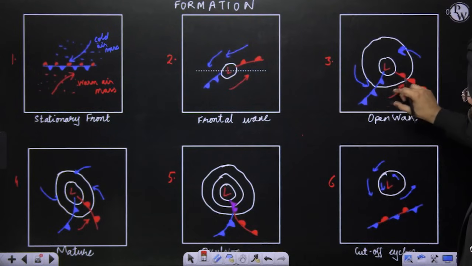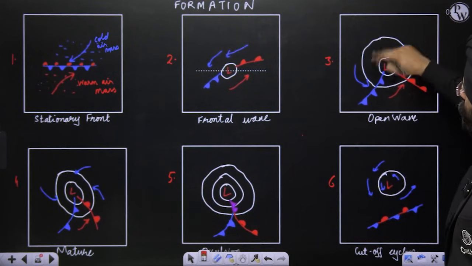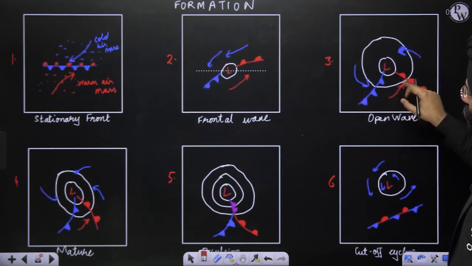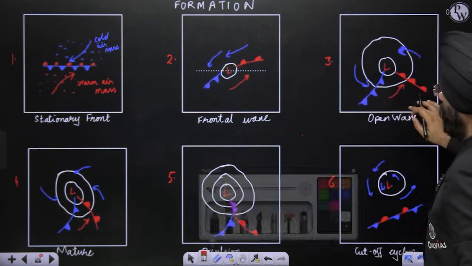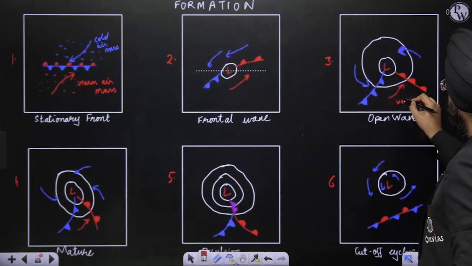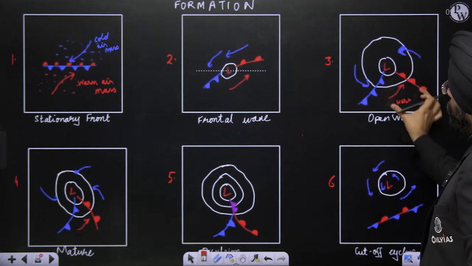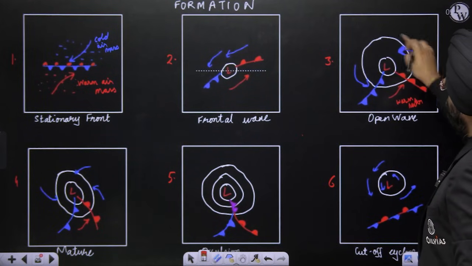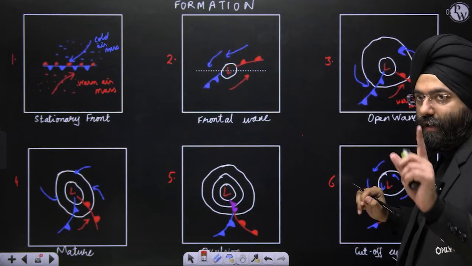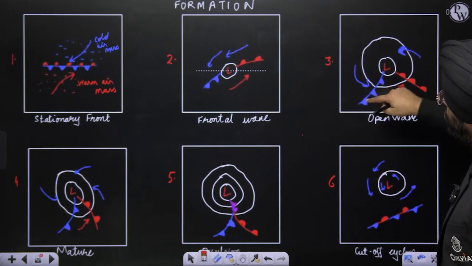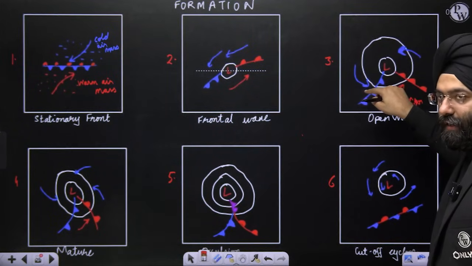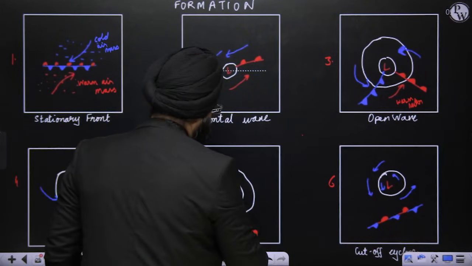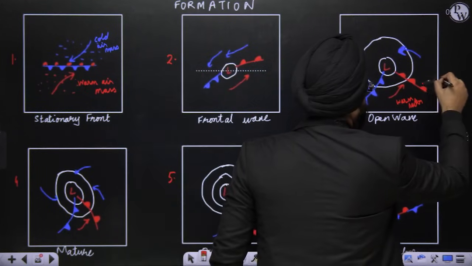This is known as the warm sector. This is known as the cold sector. This red color is because of the air mass that was warm. So can I call it, let us say, the warm sector? Warm sector means this region. This region is the warm sector. This region is the cold sector, right? This is the warm front. This is the cold front, right? So let's see here. This is the warm front.